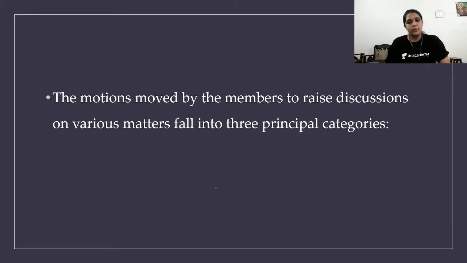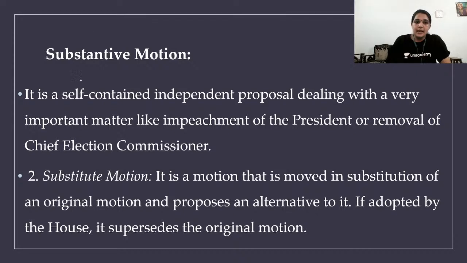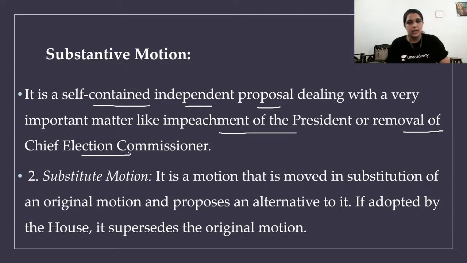The motions moved by the members to raise discussion on various matters fall into three principal categories, three major categories. What are those three major categories? Let's see. Substantive motion. What is a substantive motion? It's a self-contained independent proposal dealing with a very important matter like impeachment of the president or removal of the chief election commissioner. So it's an independent proposal.